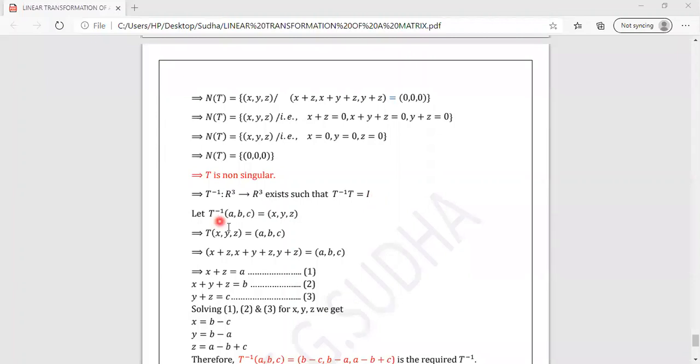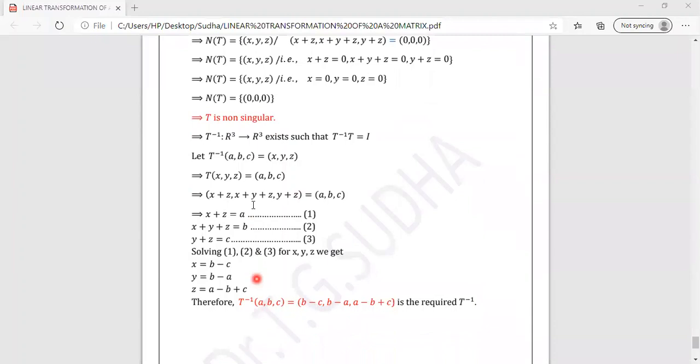Now you need to find out T inverse of a, b, c. Because we have used x, y, z for T, let us take a, b, c. So T inverse of a, b, c is equal to x, y, z. Now if you apply T on both sides, you get T of x, y, z. T into T inverse will be the identity mapping. Therefore, you get a, b, c. You substitute the value of T of x, y, z, that is the linear transformation. So when I substitute that here, I get this expression.